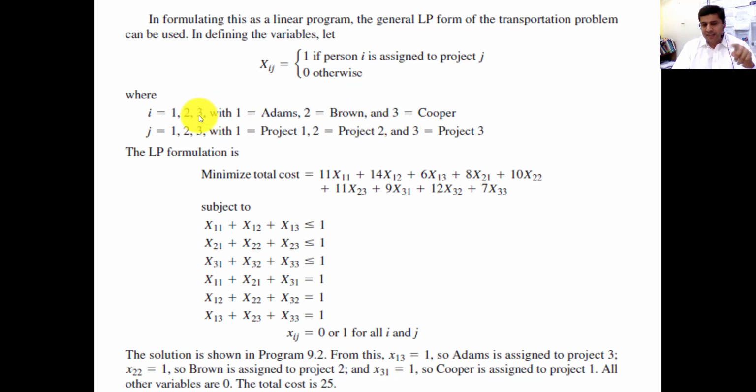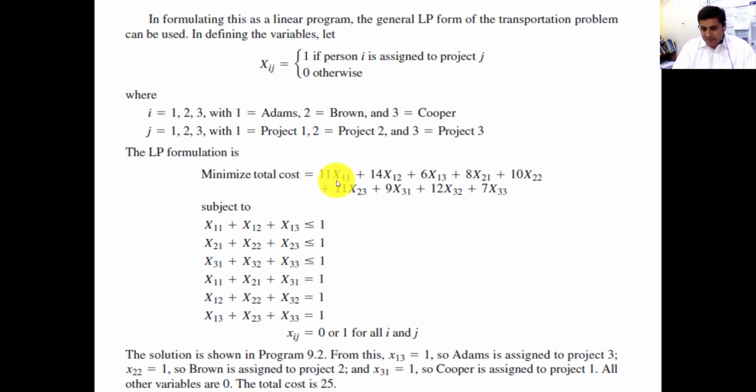In this example, 1 is Adam, 2 is Brown, and 3 is Cooper. And these are the jobs. Job 1 is the radio, job 2 is the toaster, and job 3 is the oven. Okay? So I have already constructed the LP model for this because we want to minimize the cost.